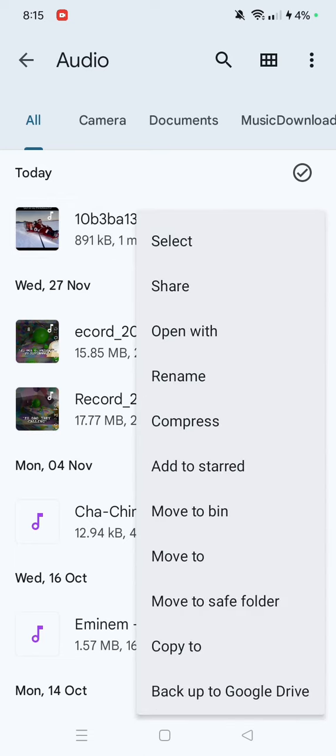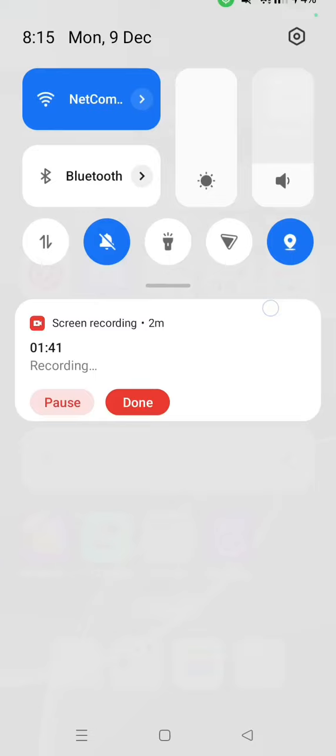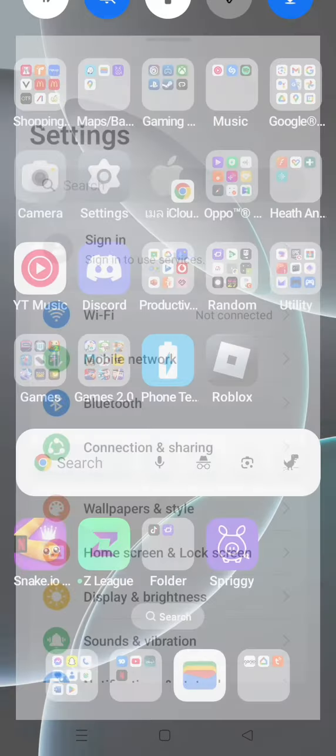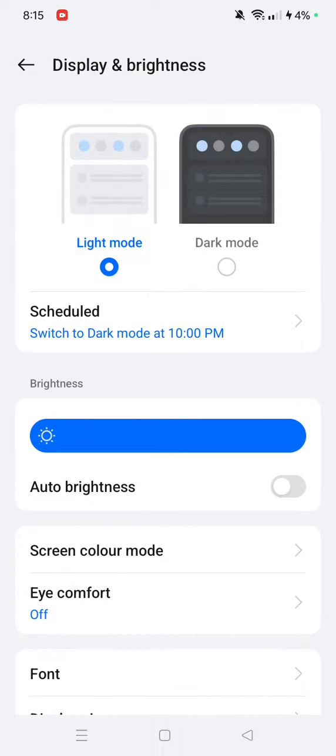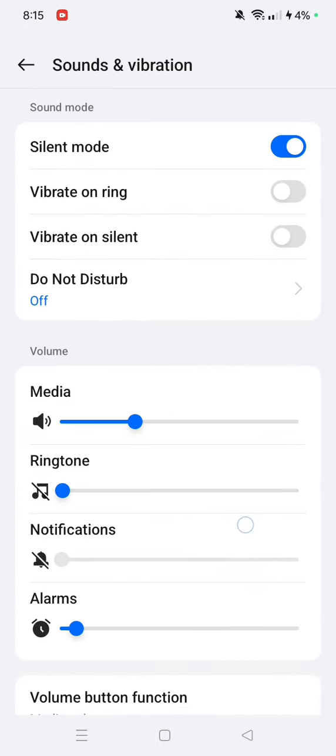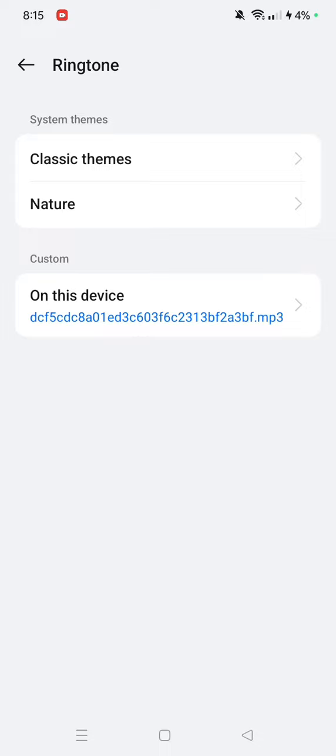make it your ringtone in your ringtone settings, which would be settings, sound and vibration, and then ringtone, and you can make that whatever you want.